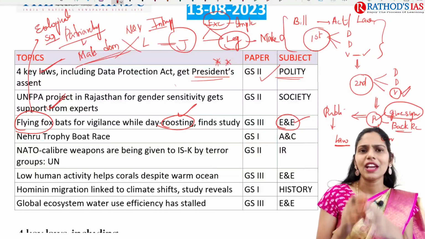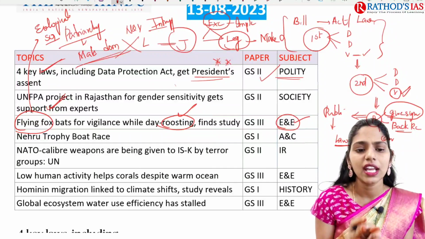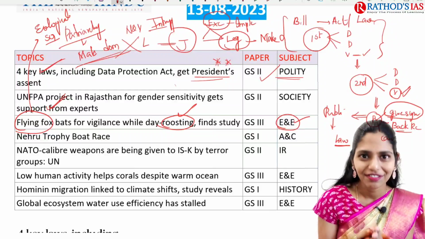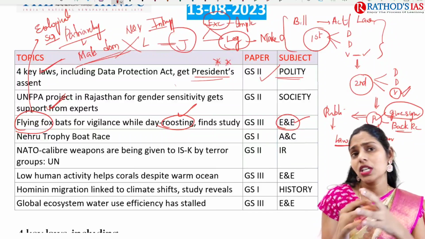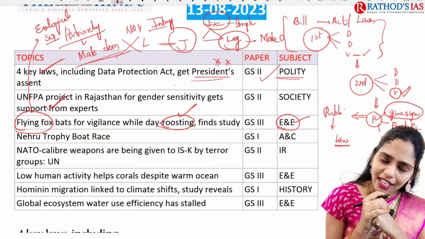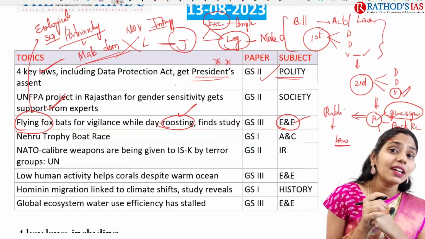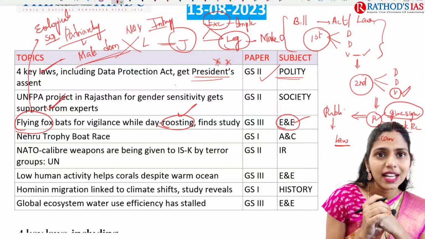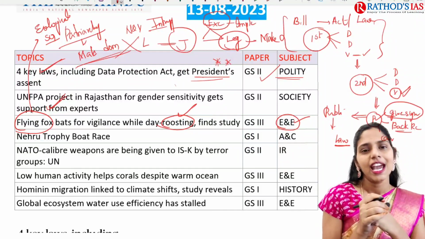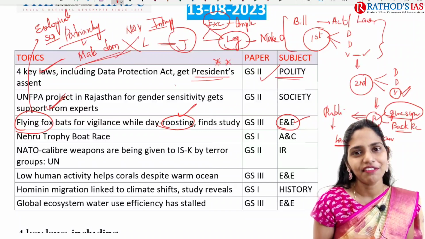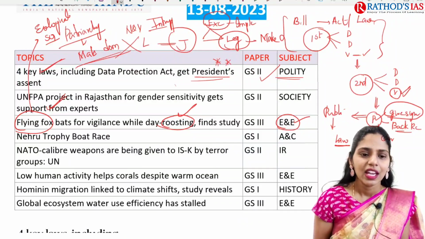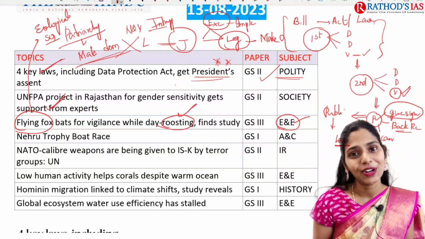The next topic is, I found one interesting image regarding the Nehru Trophy boat race, and you have to know these facts regarding the Nehru Trophy, because there is a high chance of getting a question regarding this as well. Please let me know which lake is famous for the Nehru Trophy boat race, which is present in the state of Kerala, whether it is a freshwater lake or a saline lake, and what is the importance of that lake also.